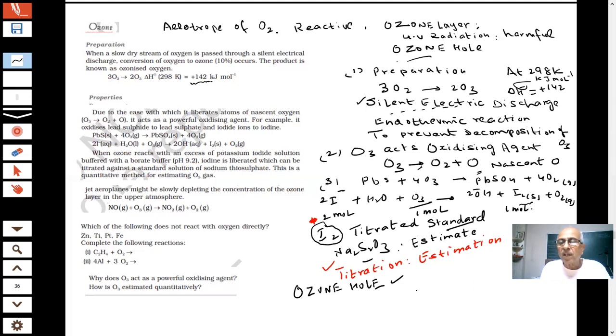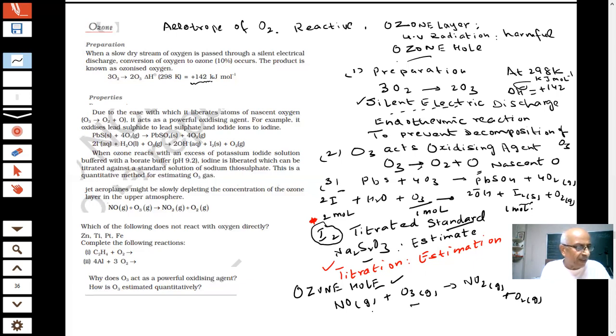They release NO gas, and this NO gas reacts with O3 gas, resulting in NO2 gas plus O2 gas. So this will consume ozone.